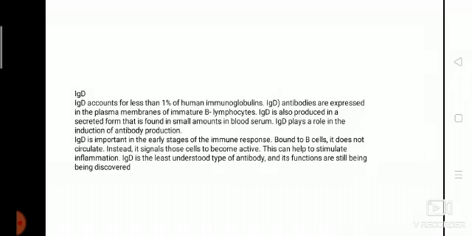Bound to B cell, it does not circulate. Instead, it signals those cells to become active. This can help to stimulate inflammation. IgD is the least understood type of antibody and its functions are still being discovered.